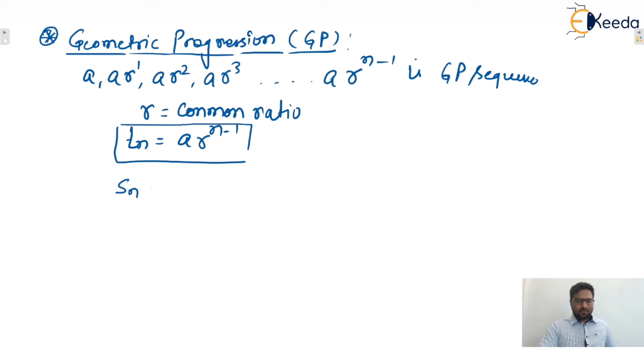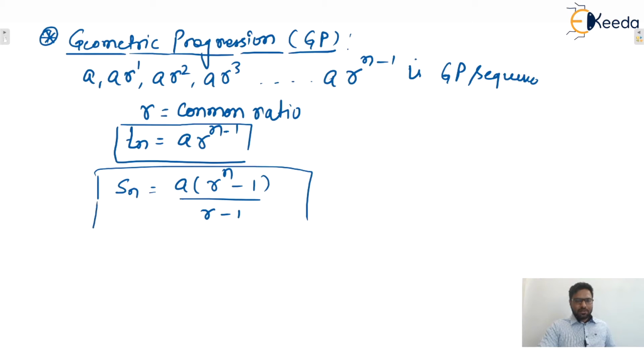So the formula for the sum is A into R raised to power n minus 1 divided by R minus 1, where A is the first term, R is the common ratio, and n is the number of terms in the sequence.